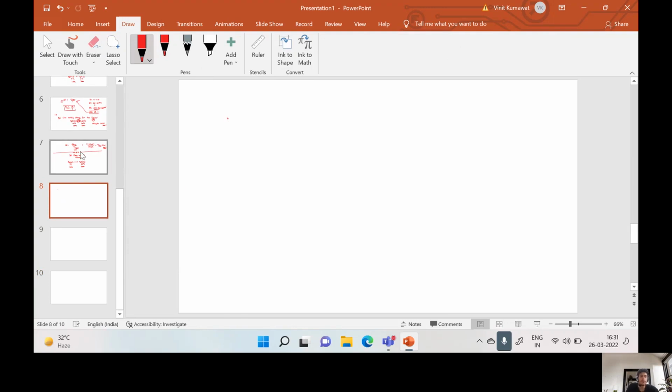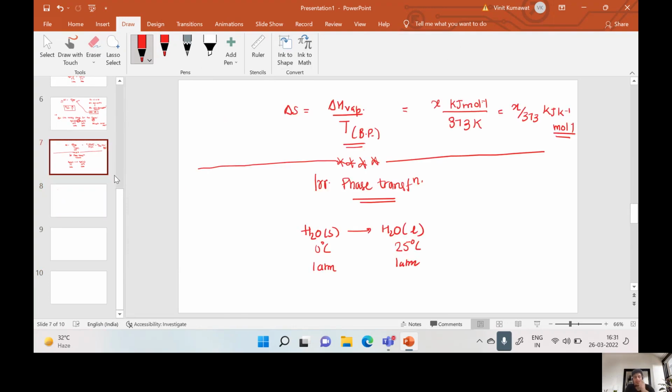Since you know that this example is not a reversible phase transformation, because the variable is changing, that is from 0 degrees Celsius to 25 degrees Celsius, and it is also not a reversible process as well. So how can we calculate this irreversible phase transformation?